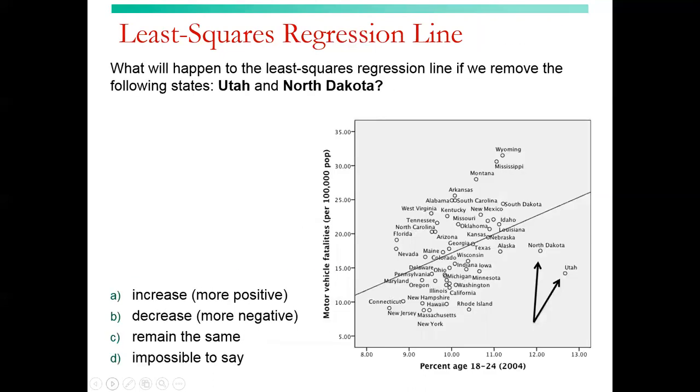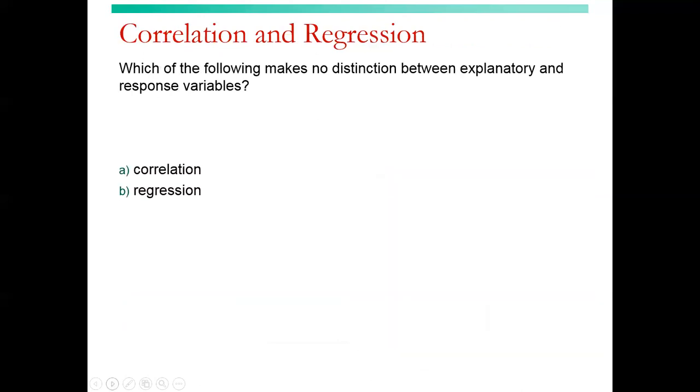Least squares regression line. What would happen to the least squares regression line if we remove the following states, Utah and North Dakota? Well, it would change the line, and the line would go up a little, so it would increase in slope and become more positive.